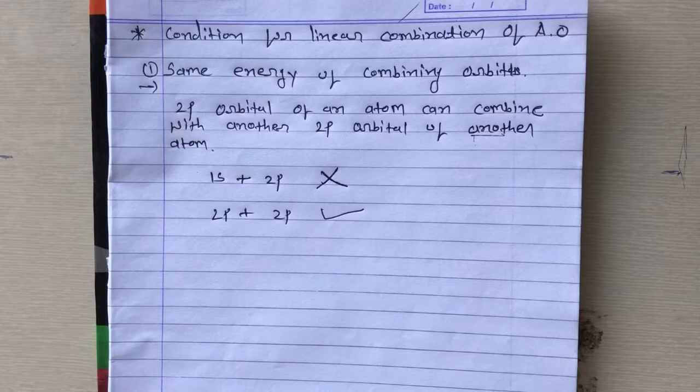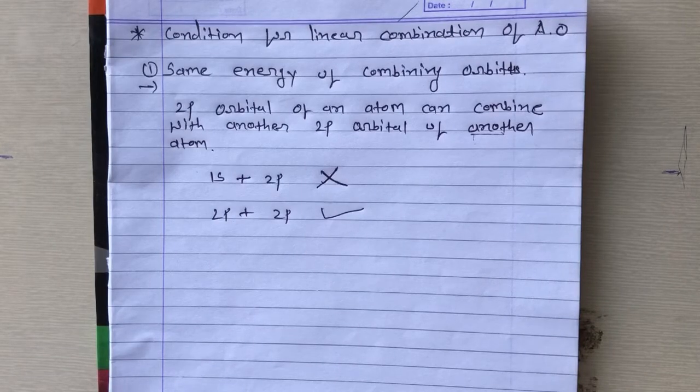Another condition is the same symmetry about the molecular axis. The combining atomic orbitals should have the same symmetry around the molecular axis for proper combination, otherwise the electron density will be zero. For example, all the suborbitals of 2p, like 2px, 2py and 2pz, have the same energy, but still a 2pz orbital of an atom can only combine with a 2pz orbital, but they cannot combine with 2px and 2py orbitals as they have a different axis and symmetry.